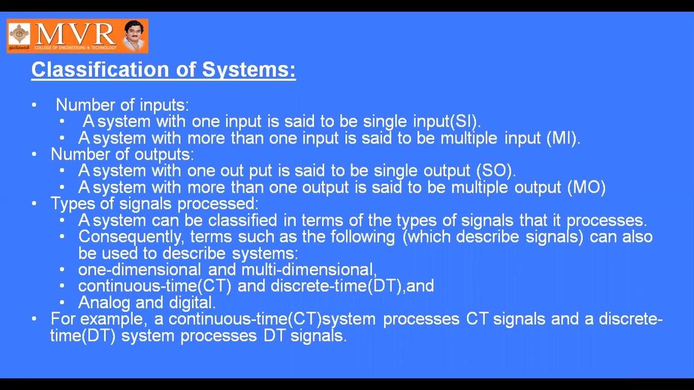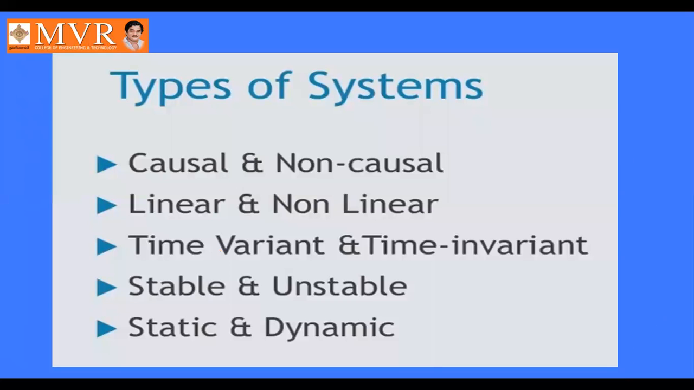Based on the number of inputs, it is single input, SI; if there are multiple inputs, it is multi input, MI. Similarly, for outputs, single output SO and multi output MO, and similarly CT and DT. The types of systems are causal and non-causal systems, linear and non-linear systems, time variant and time invariant systems, stable and unstable systems, and static and dynamic systems.